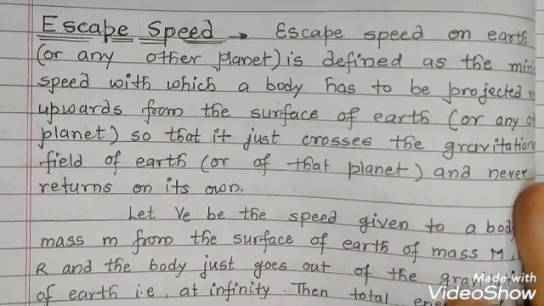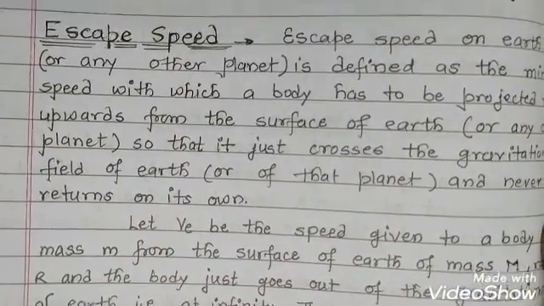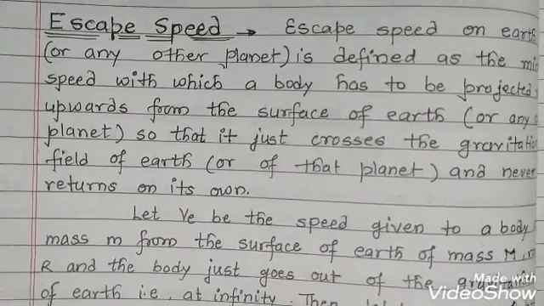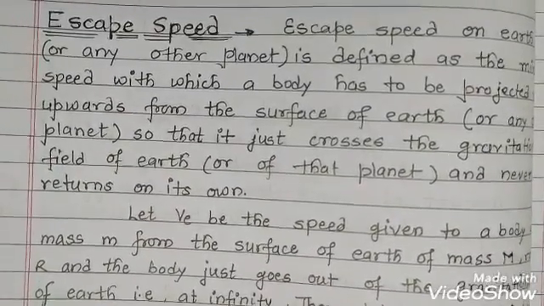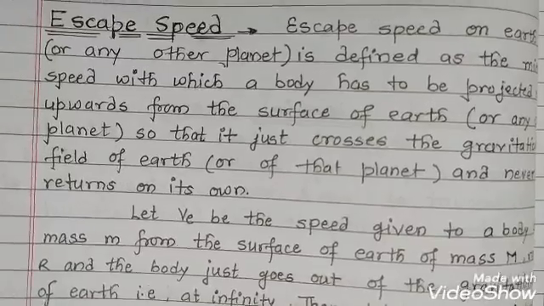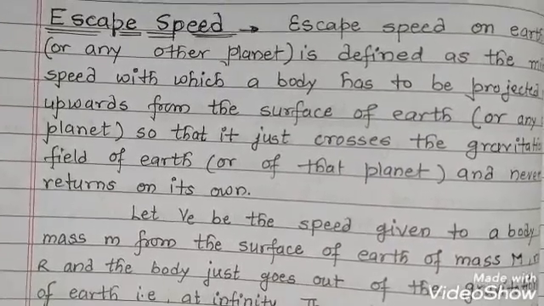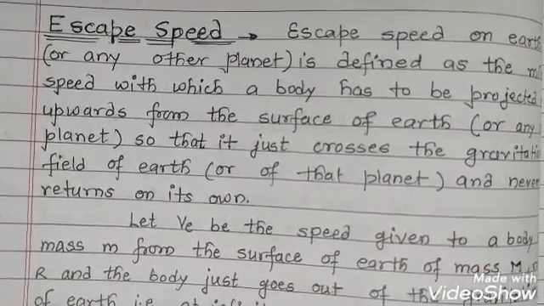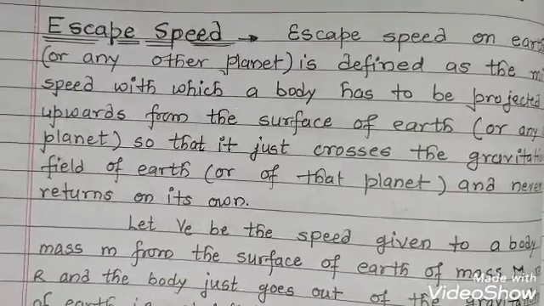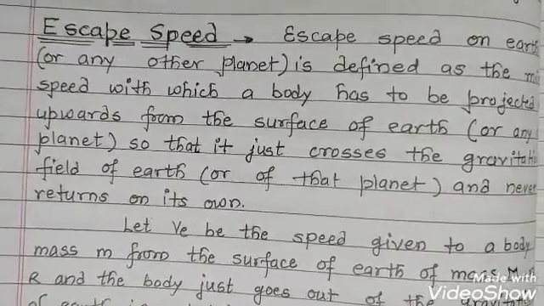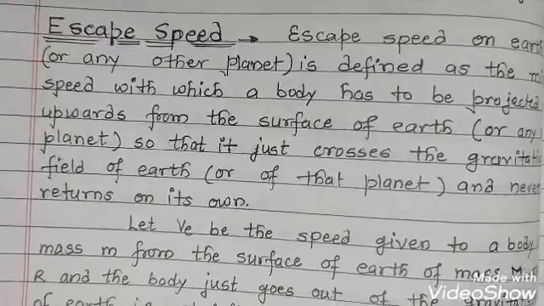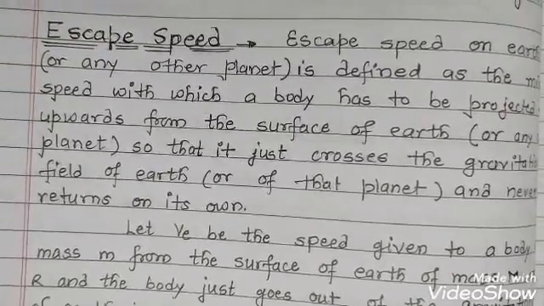Escape speed. When a body is projected vertically upward from the surface of Earth with a certain speed, its motion is opposed by gravitational pull and resistance of Earth's atmosphere. Due to it, the body rises up to a certain height and then falls back to the Earth.